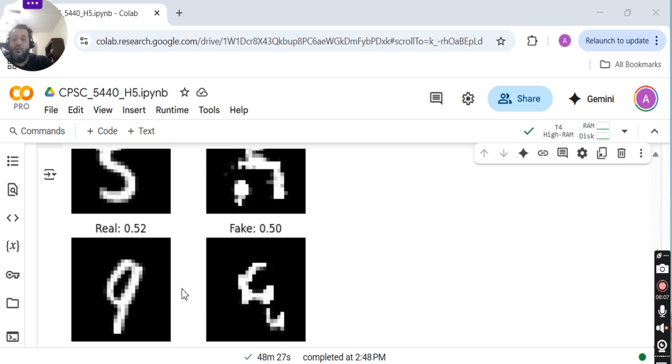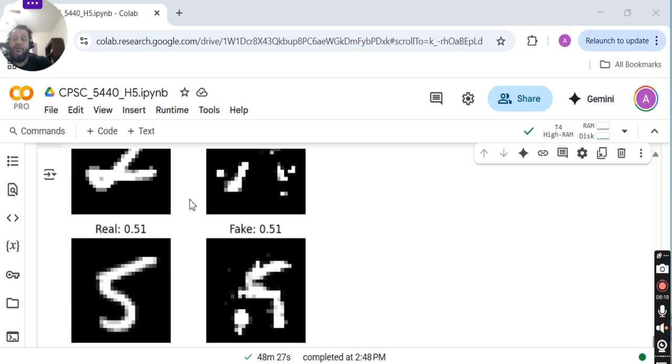I'm also going to provide the output that this code generated as a Word document, and I have also saved these images on the Google Drive, so I'm going to provide those files also.